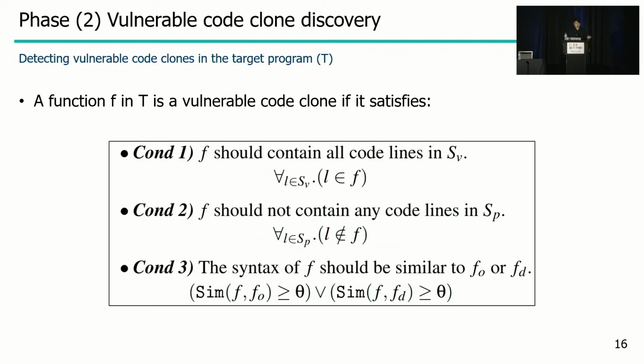And after generating the vulnerability and patch signature, MOVERY then tries to discover the propagated vulnerable code. If a function f in the target program satisfies all the following 3 conditions, MOVERY determines that the function f is the propagated vulnerable code. If f contains all the code lines in the vulnerability signature, if f does not contain any code lines in the patch signature, and if the syntax of f is similar to the oldest or the disclosed vulnerable functions, MOVERY considers that f is the propagated vulnerable code.